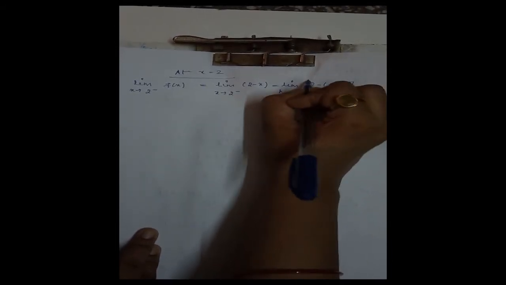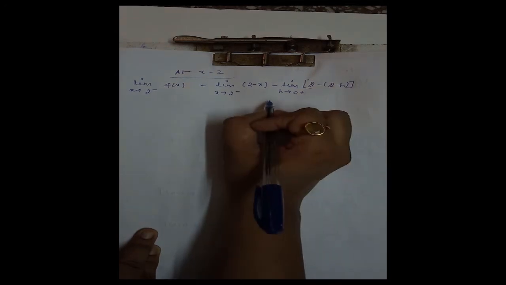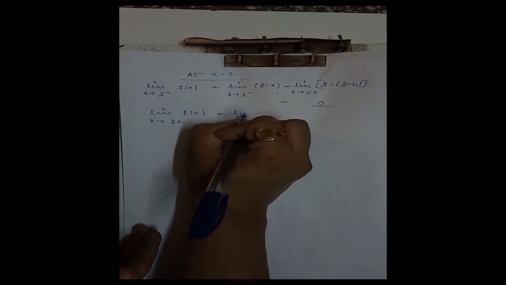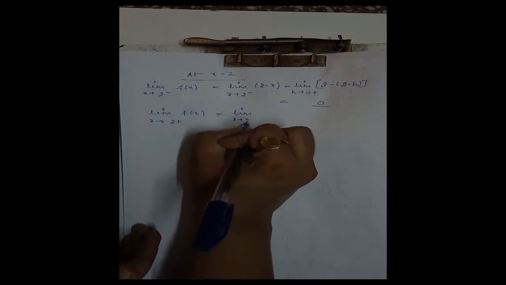That is 2 minus 2 minus h. On taking limit, we get 2 minus 2, that is 0. Now the right hand limit, limit x tending to 2 plus f of x.